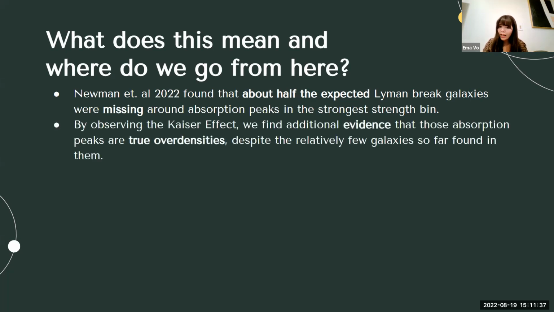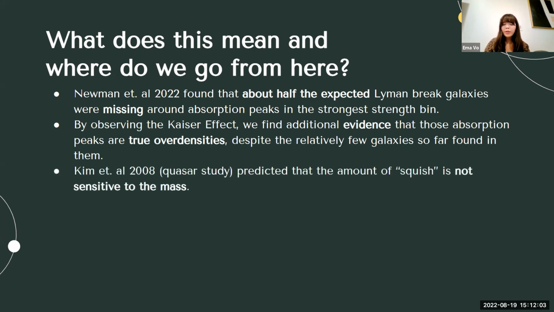By looking at the Kaiser effect, I was able to provide additional evidence to Drew that these are true overdensities and true protoclusters, and they're not just artifacts in the data. So it is something that he truly found, but it is kind of weird that we're missing some of those galaxies. It can help him by giving him evidence like, hey, they are there, don't worry, something just happened where we can't see them. The Kaiser effect was really able to provide some extra evidence.